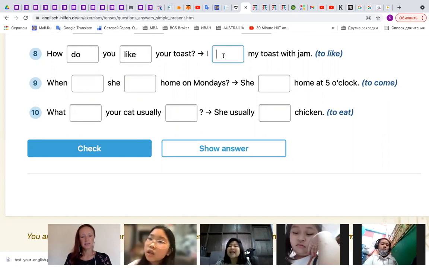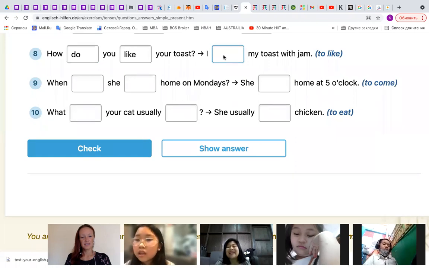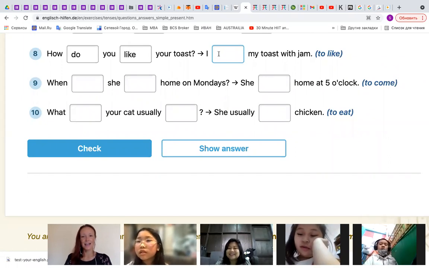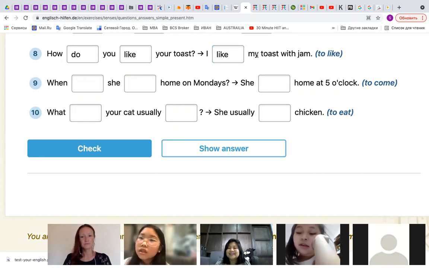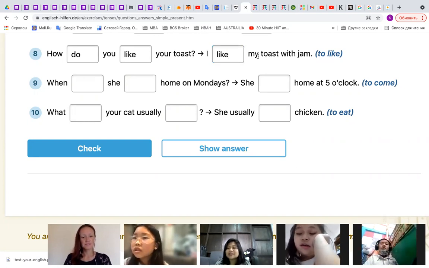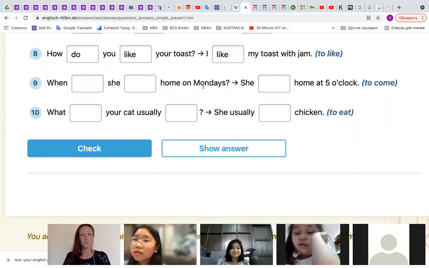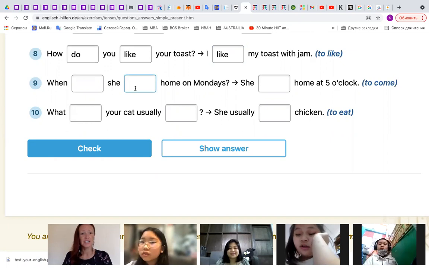I like my toast with jam. Okay, I like my toast with jam. Yes, good.